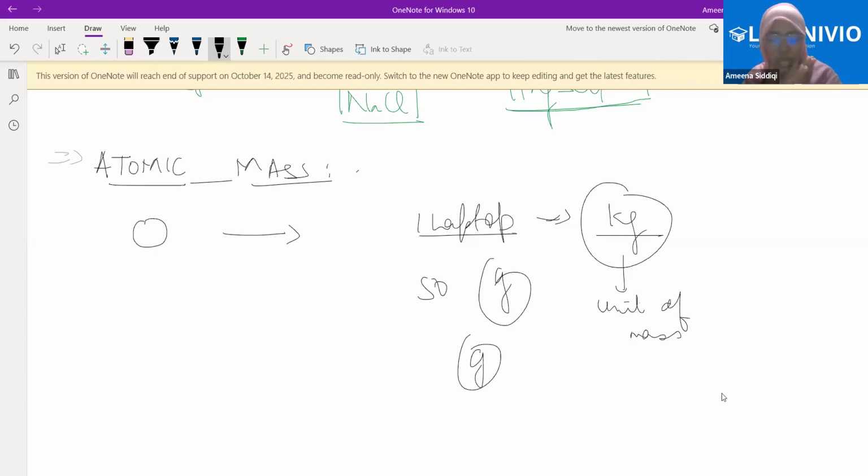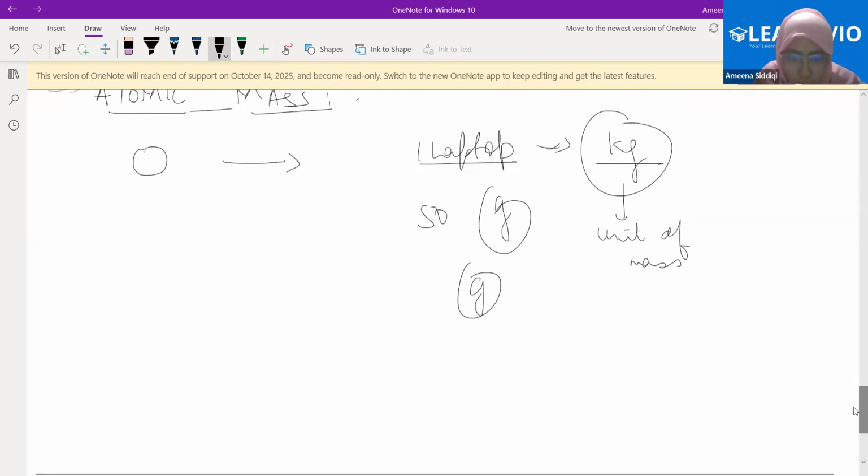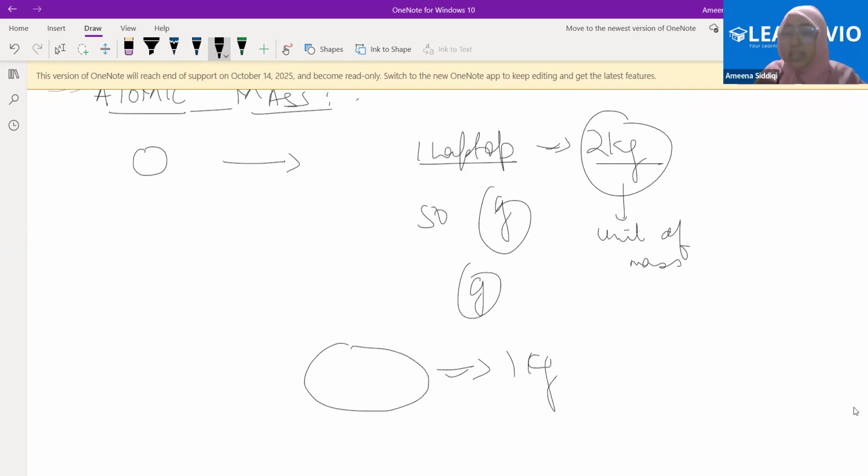Okay. These are the units of mass. Now, what do we mean here by the units of mass? We would have said that some amount of matter is equal to 1 kg, and let's say the laptop weighs 2 kgs. Then the mass of my laptop would be twice the mass of that matter. That is why I'm saying 2 kg. I would have assumed some mass to be equal to 1 kg, and if I'm weighing anything in terms of kg, that will be 2 times, 3 times, 4 times the mass of that matter, right? Are you getting this?